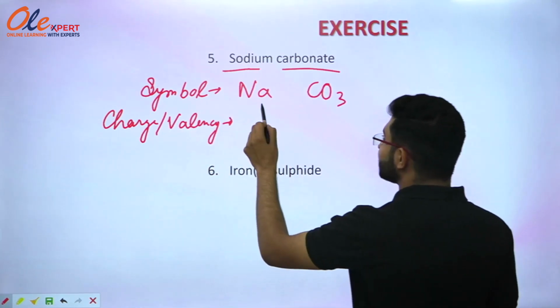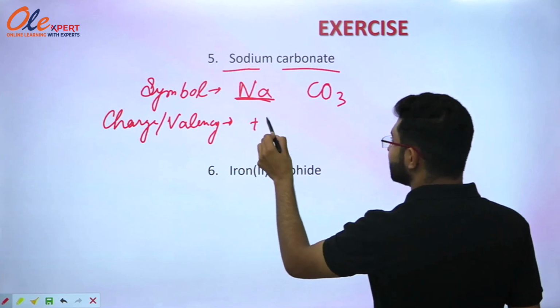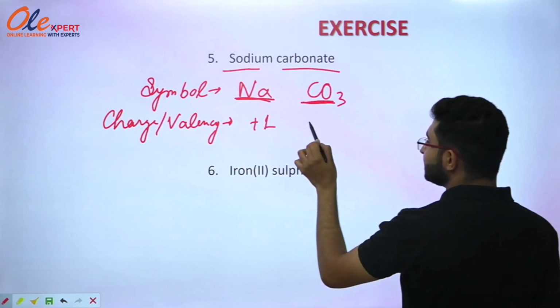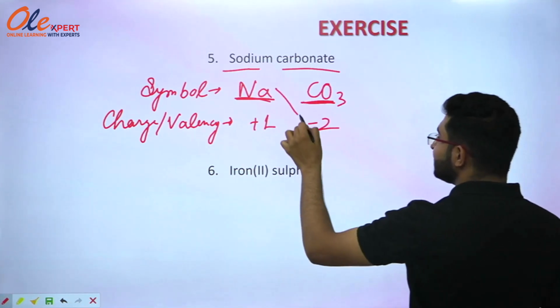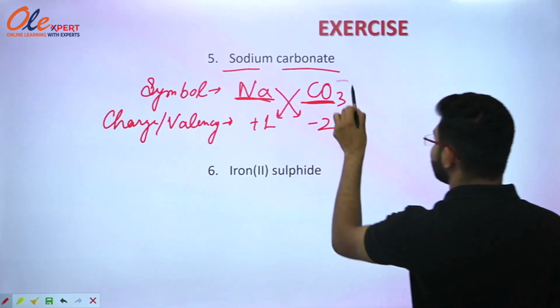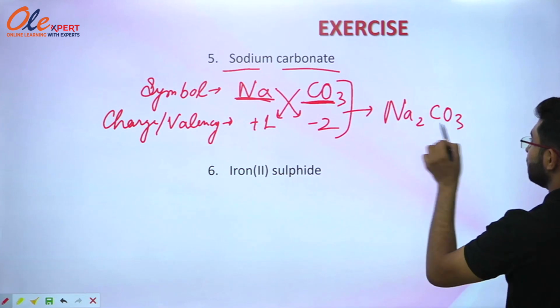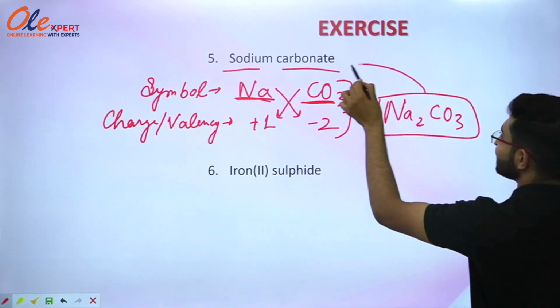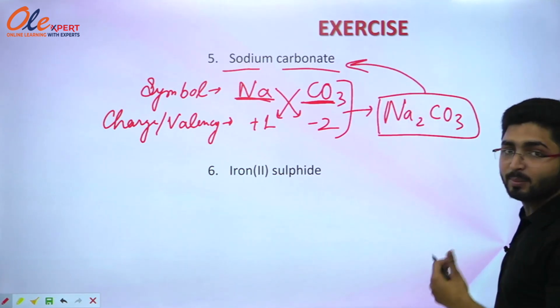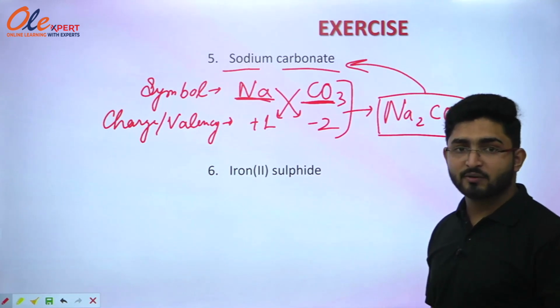So the valency or charge on Na is +1 and the charge on CO3 is -2. So when they just interchange their charges, they will form a compound that will be Na2CO3, and this compound is known as sodium carbonate. So this is the particular formula for sodium carbonate given on your screen.